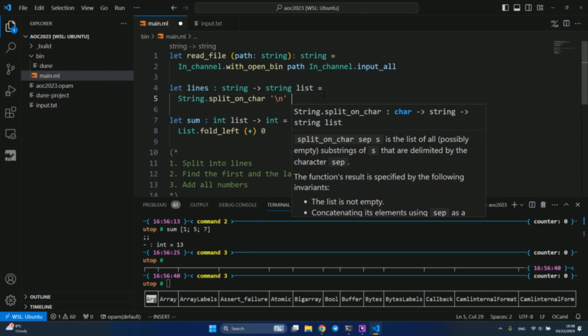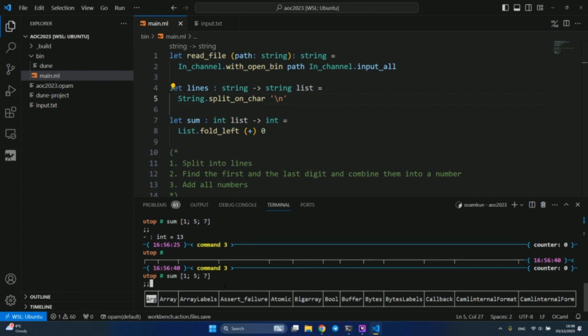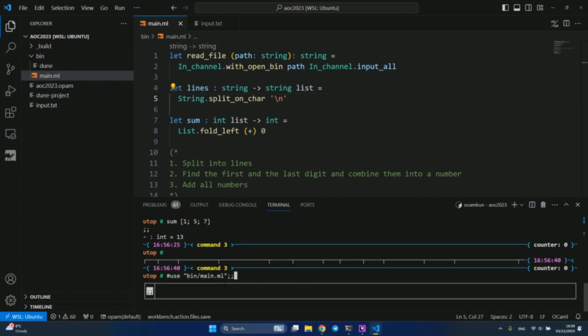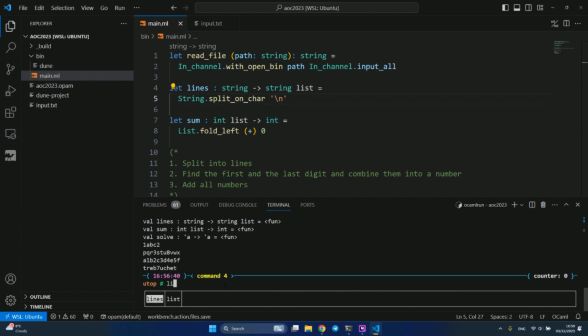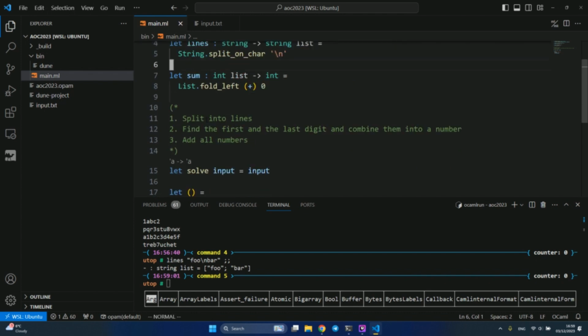does it work like this? And yes. Okay, let's try to see if this function actually works. We're going to reload the module again. We are going to say lines "foo\nbar". We need to have a 2-element list. Okay, it works. Turned out it wasn't that difficult. So we've done the easiest part of this task.